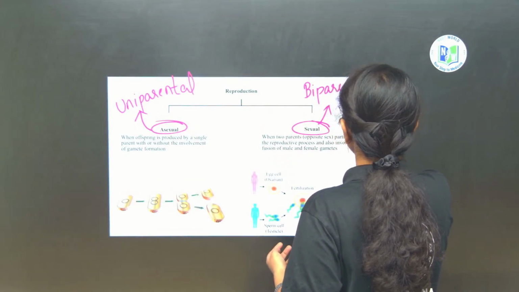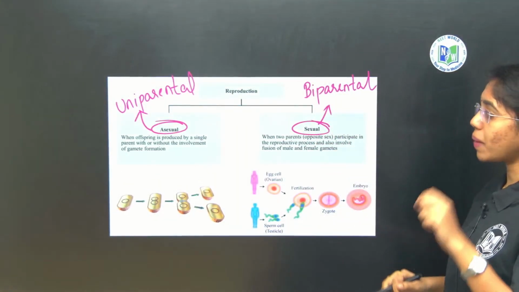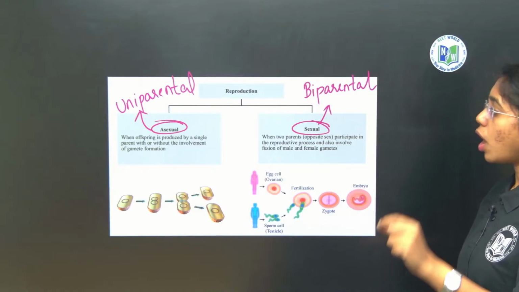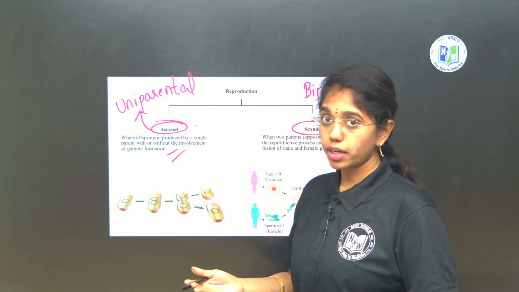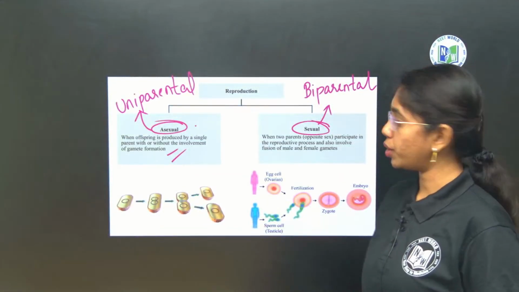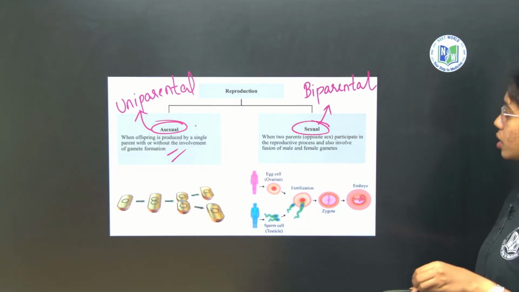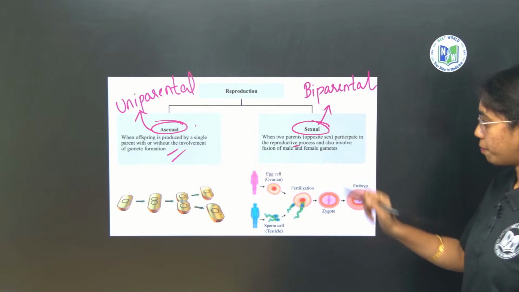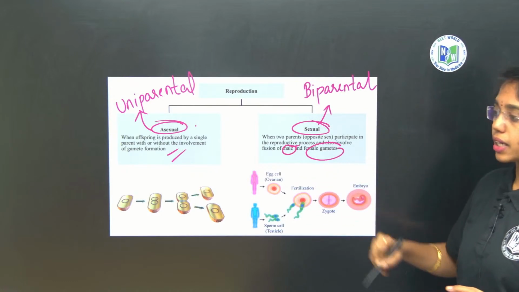Biparental. Okay. So here you see asexual reproduction: when offspring is produced by a single parent, with or without the involvement of gamete formation, that is known as asexual reproduction. In coming slides we will be learning different types of asexual reproduction. Sexual reproduction is when two parents of opposite gender or sex participate in the reproductive process and it also involves the fusion of male and female gametes, that is what?